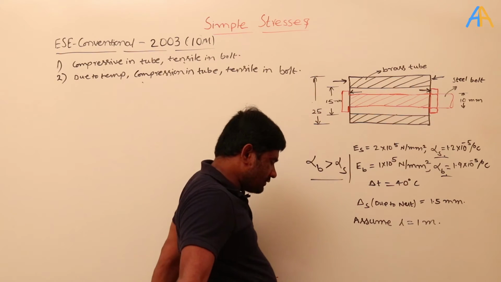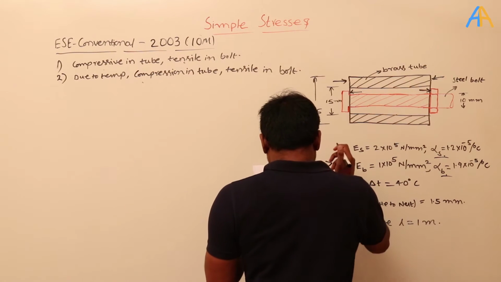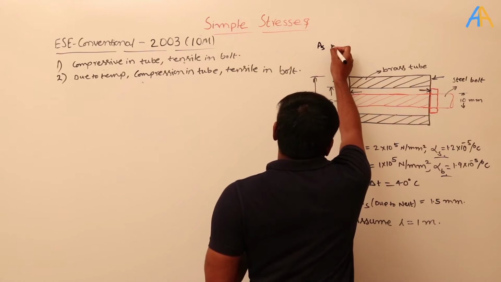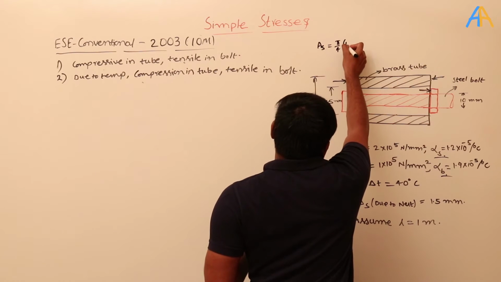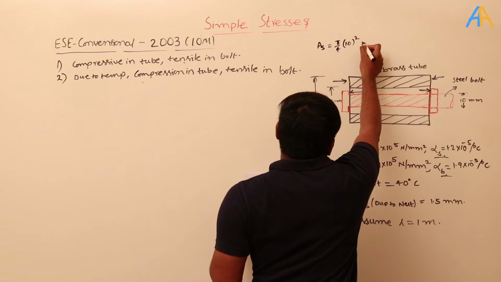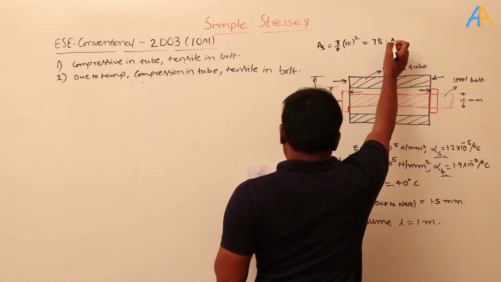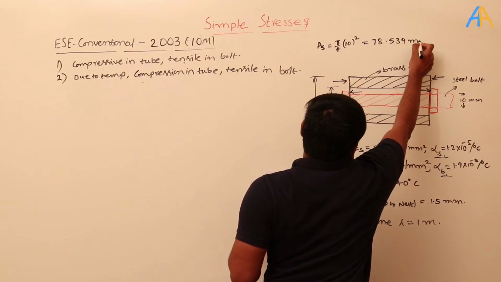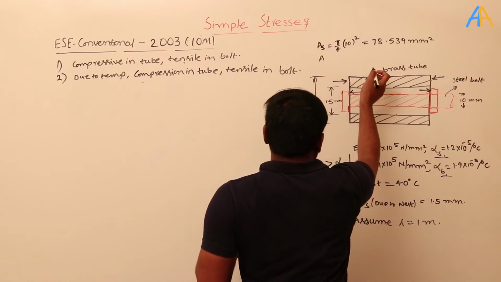So first I will write the areas of cross section. For example, the area of the steel rod, which means the bolt. The area of the steel rod is pi by 4 d square, where d is 10, so 10 square. I will keep everything in mm here. So how much will it become? 78.539 mm square.